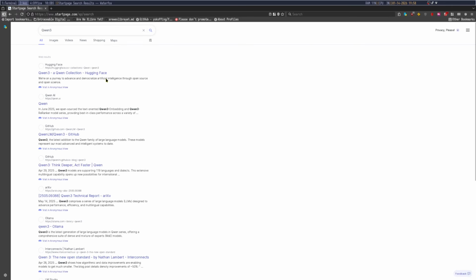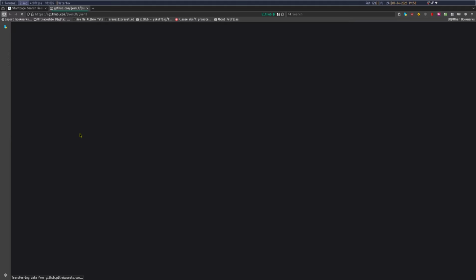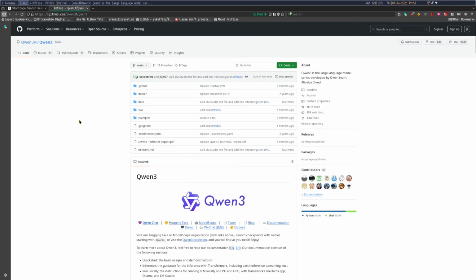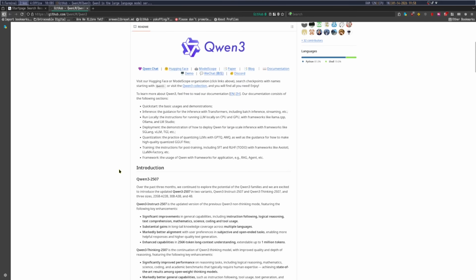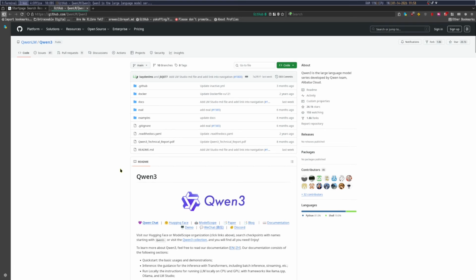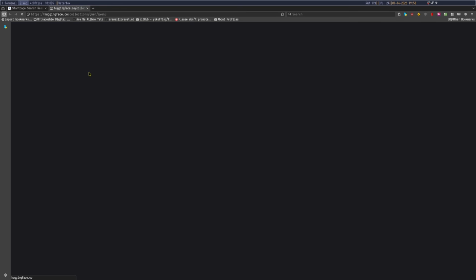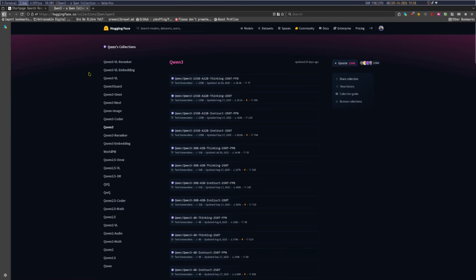Let's see if I can do this like so. I want to see the license for Qwen 3. Qwen 3, it's on GitHub, which should be fine. I don't see their license though. That's concerning, but it is open source. That I can confirm. I just need to find it. Maybe this here. Holy cow, that's a lot.